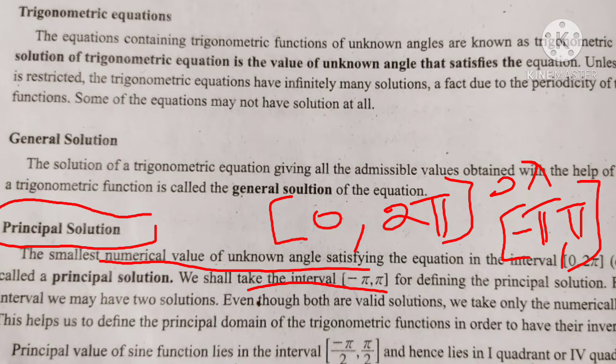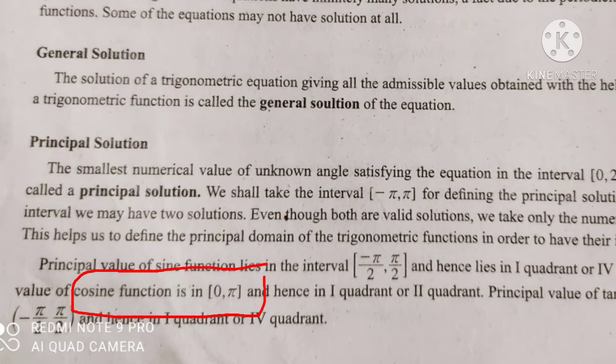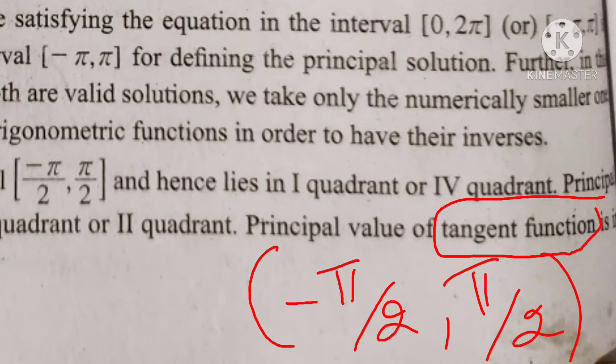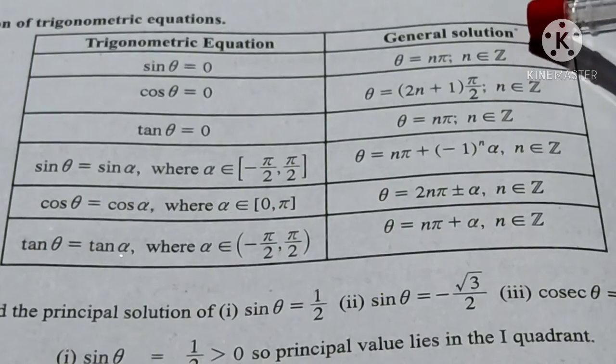The principal value interval of the sine function is the closed interval [-π/2, π/2], the cos function is the closed interval [0, π], and the tangent function is the open interval (-π/2, π/2). Now, the trigonometric equations and their general solutions.